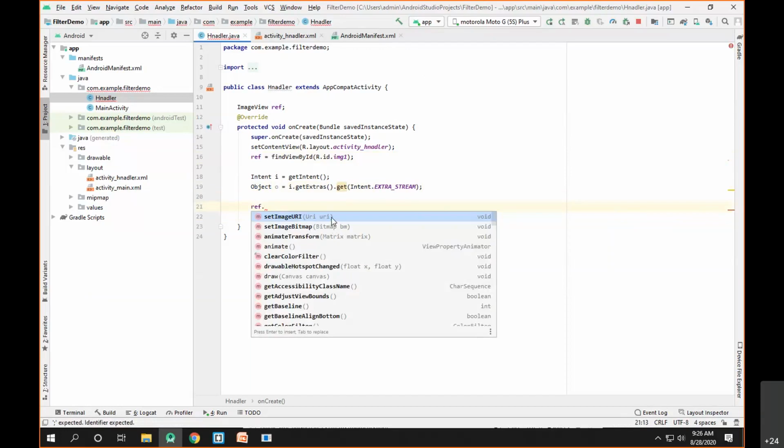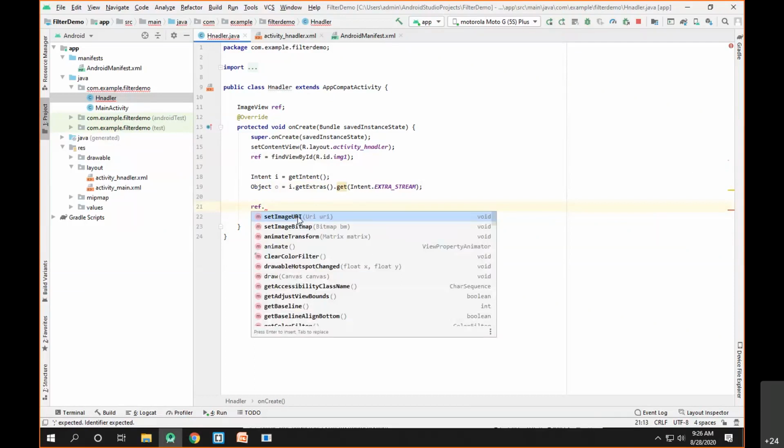Whenever the image is already available in your Android device, you can refer to it using the URI, or if your image is available in your current project, you can refer to it via the bitmap. Since the image is already available inside my Android device, I will identify that particular image with the help of URI.